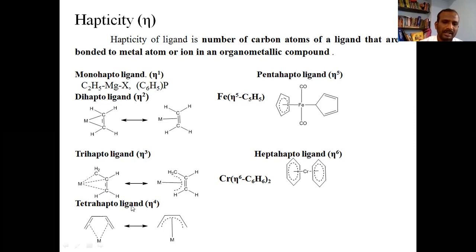If the ligand makes bond with the metal using 4 carbon atoms, then that ligand is said to have hapticity 4, or it is a tetrahapto ligand. The example is 1,3-butadiene.